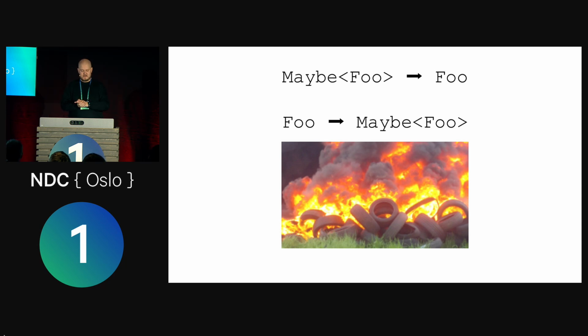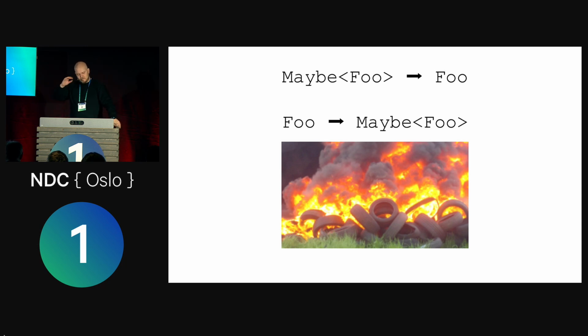So that's good. And then you assemble a team of your best programmers for many weeks, and they enhance this function, and it becomes so great that now it always returns foo. It doesn't return maybe foo anymore. So that's good. And then you make that change from returning maybe foo to always returning foo. So you made it better, right? Or stricter, or what do you want to call it, and then you break your callers, right? Because those two types aren't compatible. Maybe foo and foo aren't compatible. All the code that checks whether it is a some or a none will break. Then you have to refactor your code.